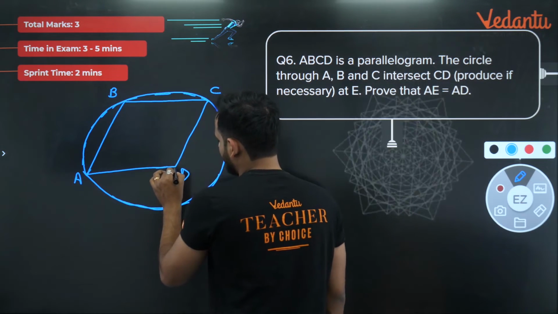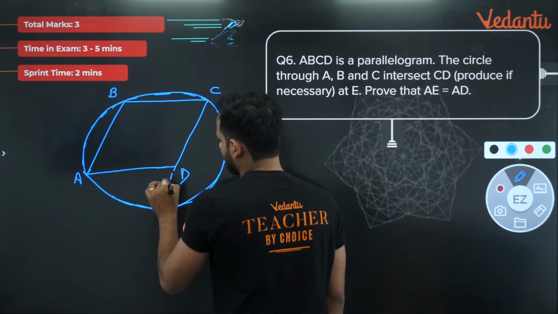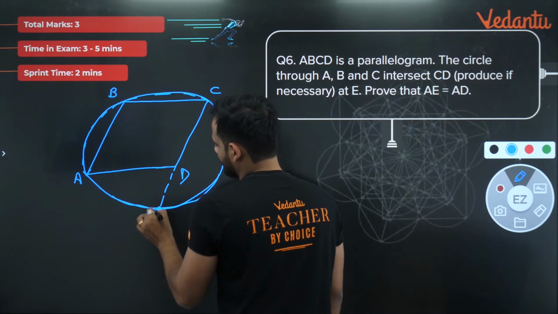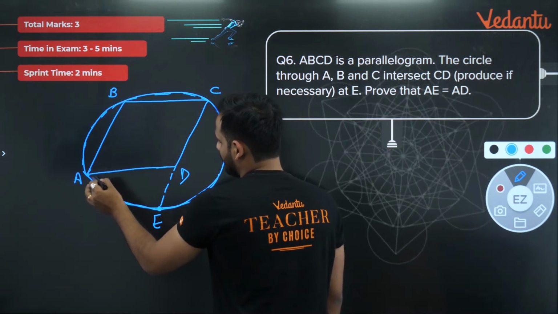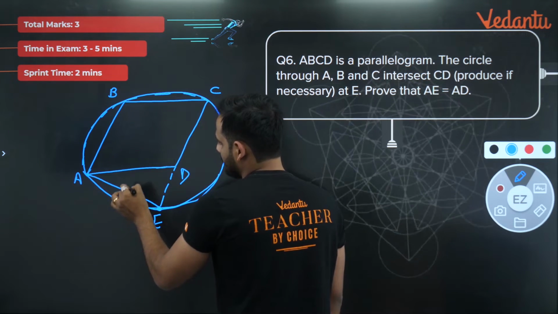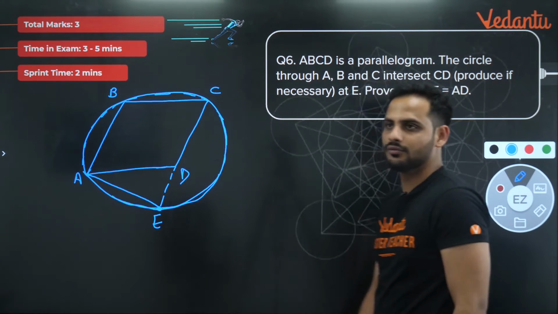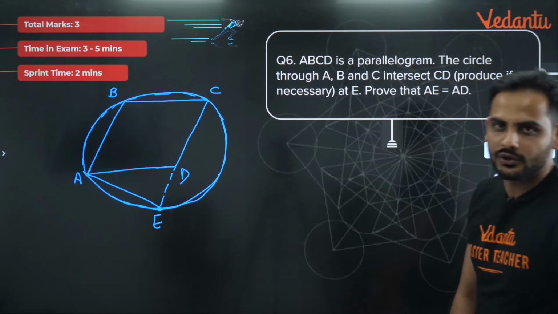That means if I extend this CD, it will intersect the circle at point E. So now bachon, you have to prove that AE is equal to AD.